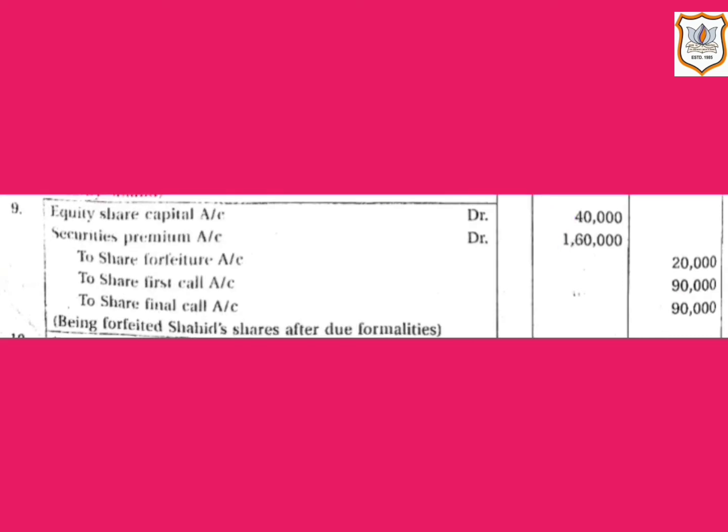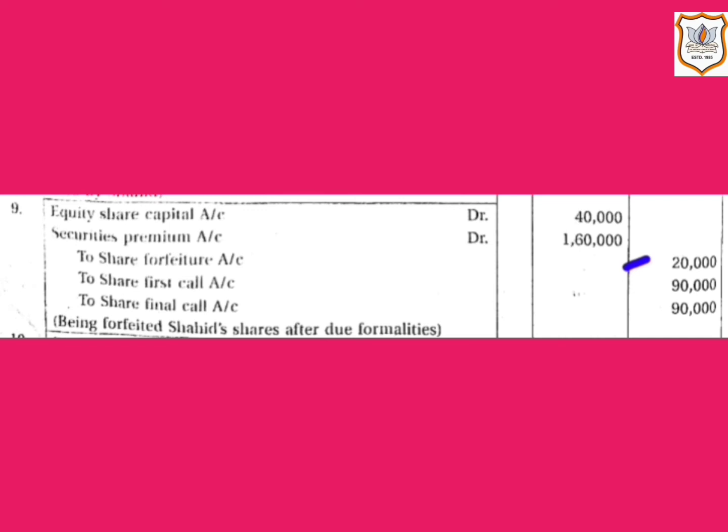And share forfeiture account will be credited by the amount received so far. Here company has received rupees 20,000 from Shahid, that is 4,000 shares multiplied by rupees 5, as Shahid paid at the time of application and at the time of allotment, and in both the stages amount per share was rupees 2.5. So 2.5 plus 2.5, that comes to rupees 5.